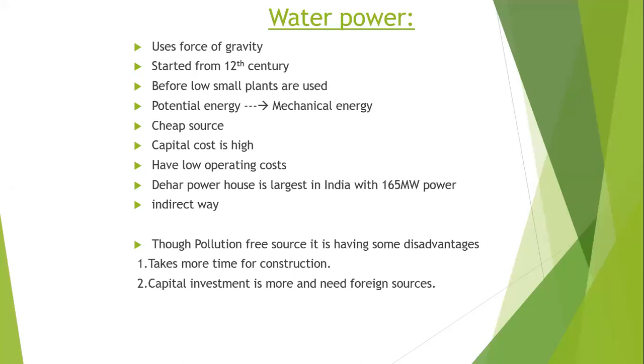And after that, the main disadvantage is that if any problems occur in the future, we have to relocate it. So exactly the equipment you have should be relocated. And if you want to increase the size or capacity of the hydropower plant, that also we should consider at the first.